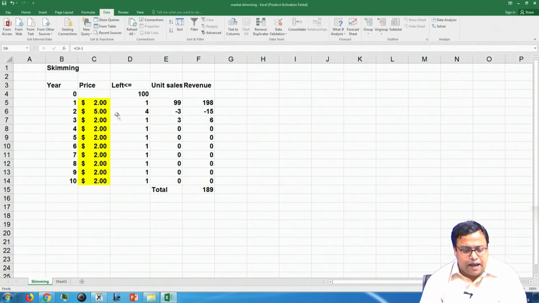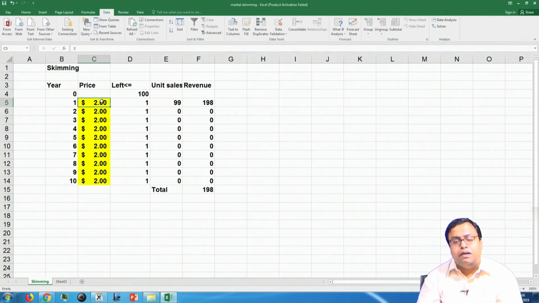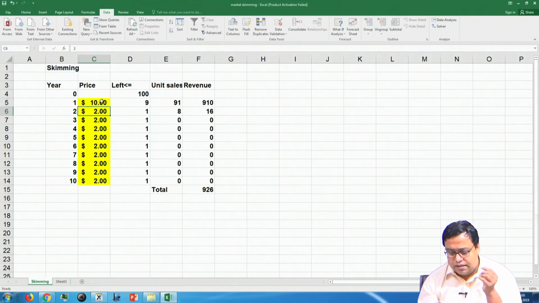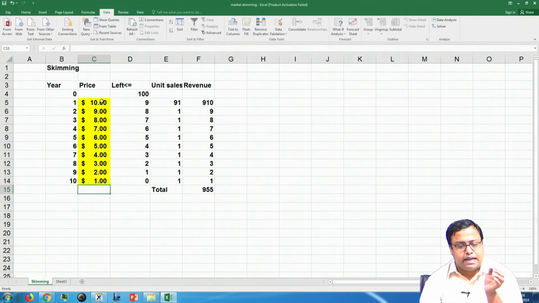So, let us say I price $2. Let us say I will do, I told you, skimming price. So, slowly the price will come down. Let us say $10, $9, 8, 7, 6, 5, 4, 3, 2 and $1. In this case, 91 persons buy and then 9 persons are left.